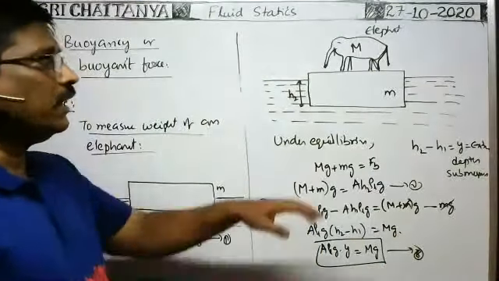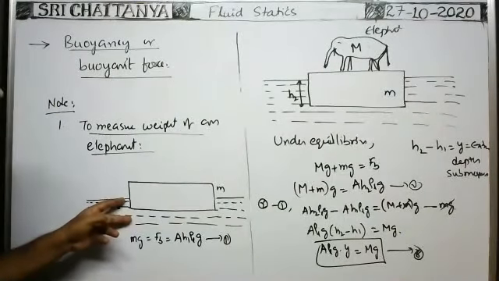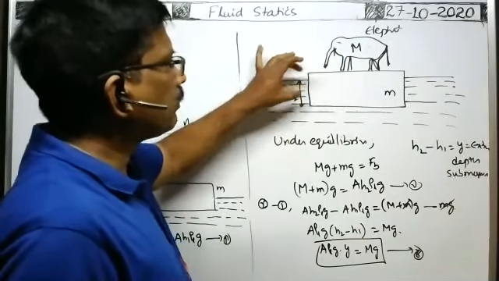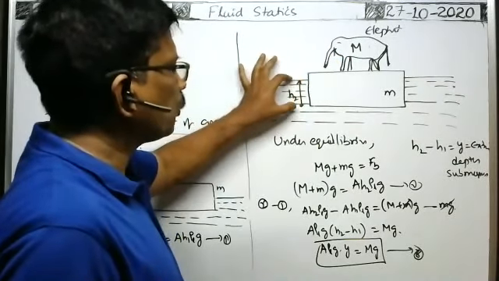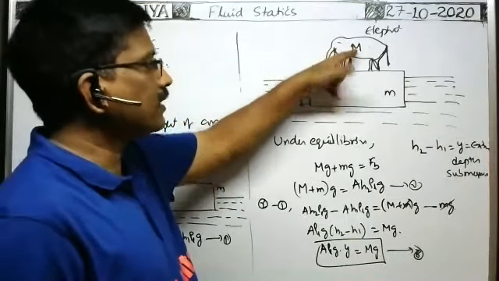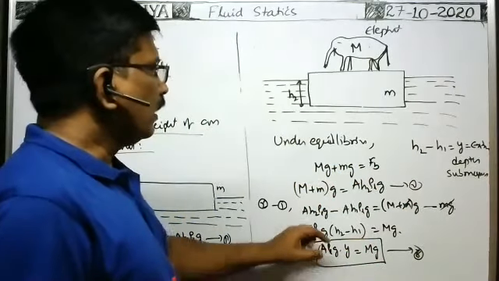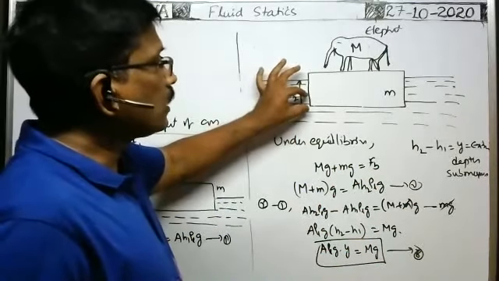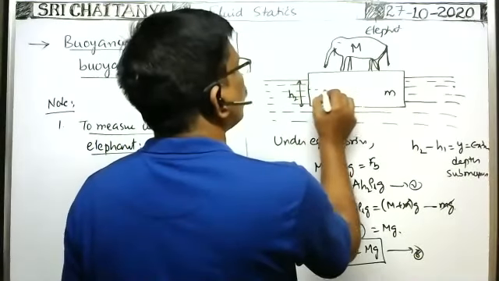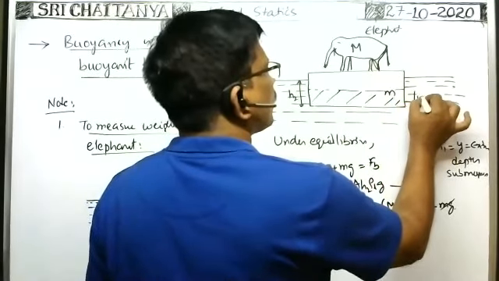Whenever the elephant is not there, the plank is in equilibrium because of this depth. But when the elephant is standing on the plank, the depth up to which the plank submerges is H2. So what is the extra depth up to which the plank submerges when the elephant stands on it? That is equal to Y. This part is the extra part submerged, that is equal to Y.